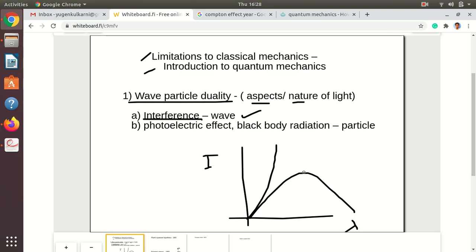This deviation could not be explained by classical theory, or we can say by the wave theory of light.